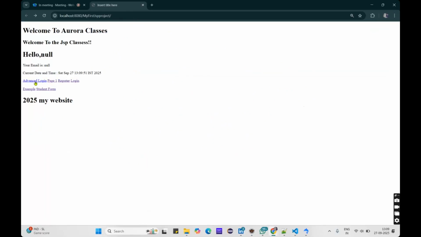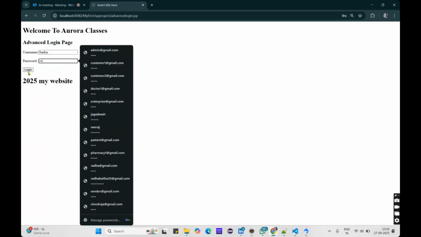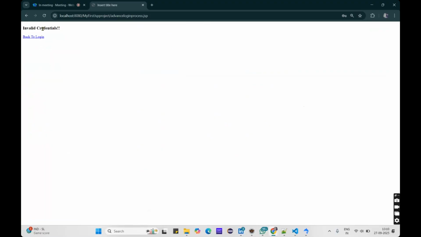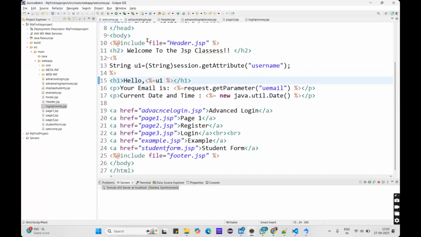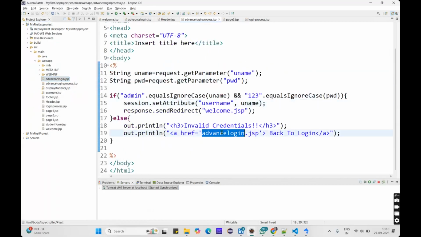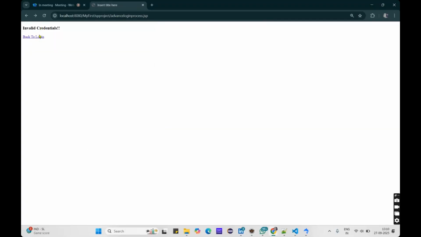Now here we have advanced login, right? So click on that and give some random details and log in. See what it's saying. It's saying invalid credentials, back to the login button. So again I will go back to the login, but it's showing not found. I think we gave some wrong address. Let me copy this address and go to the admin login process. Select this and give this, and refresh here. Go back to the login.